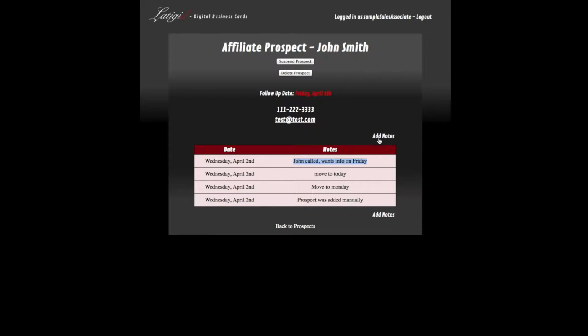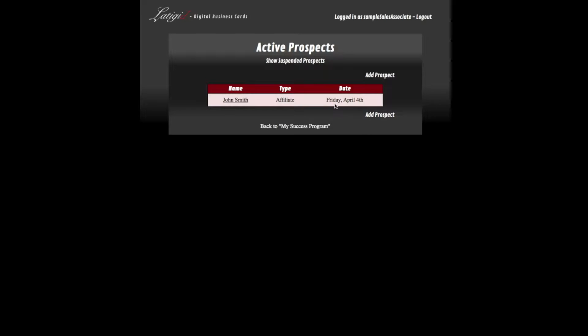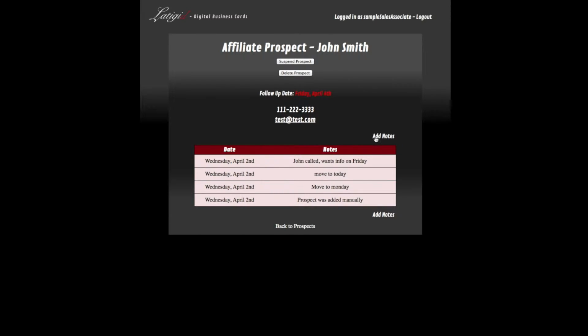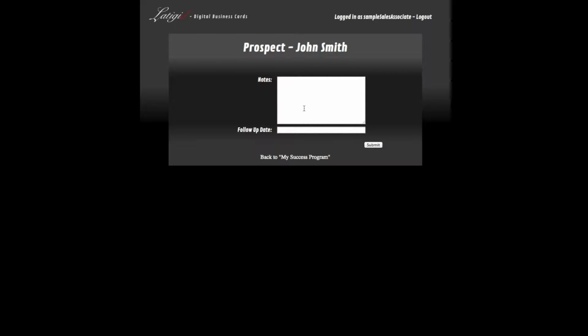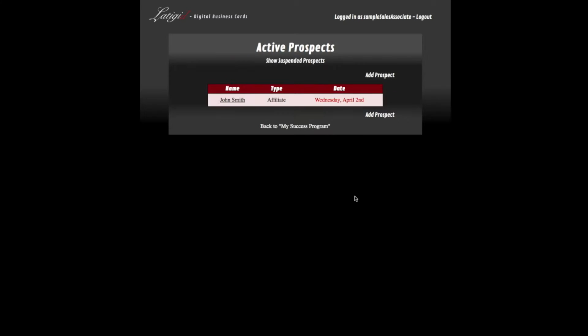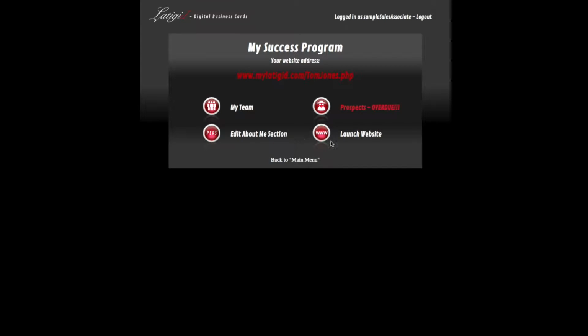So now we go back to prospects. Of course, now it says here it's back in black because this is not due today. Now, if I go and change that again to just doing a test and put it back to today, this is red. If I go back to my main screen here, it says here prospects overdue in red. So that is when you log in, you actually can see that you have prospects overdue.